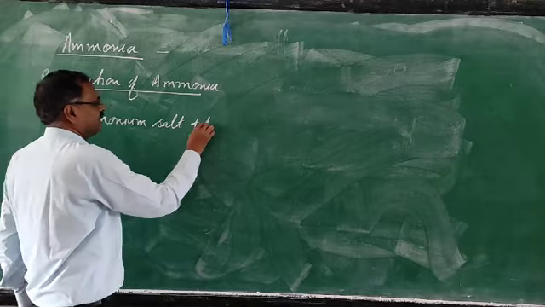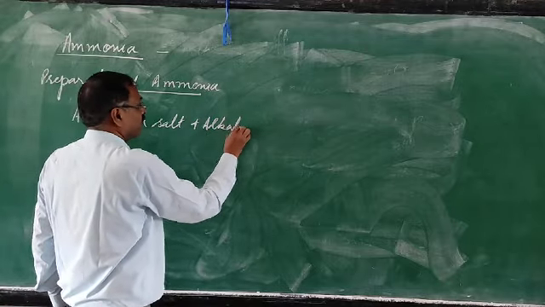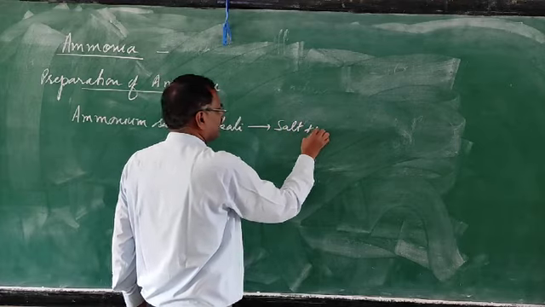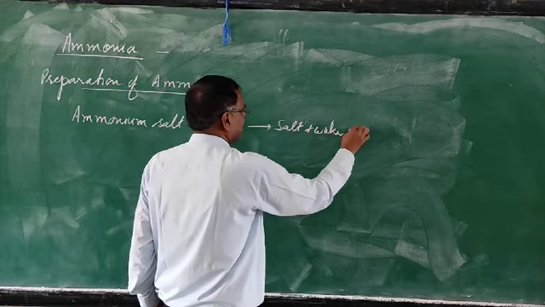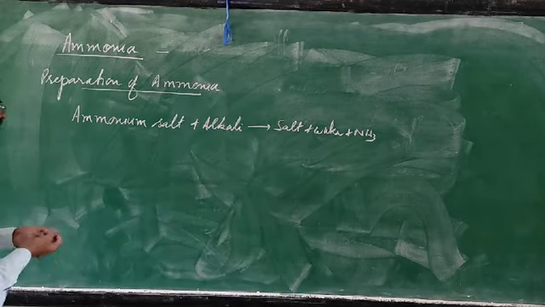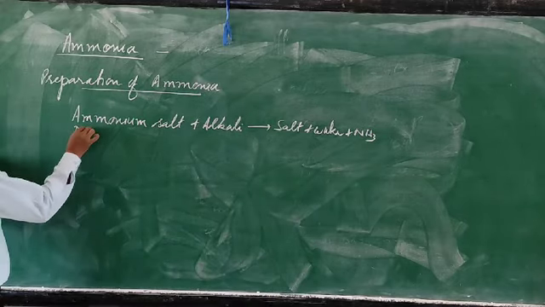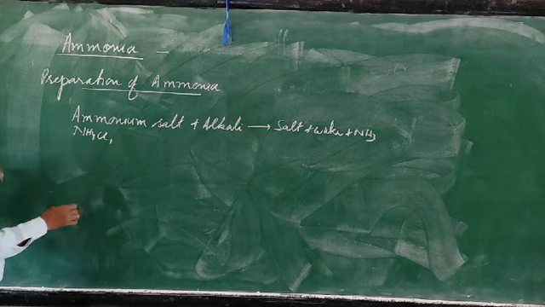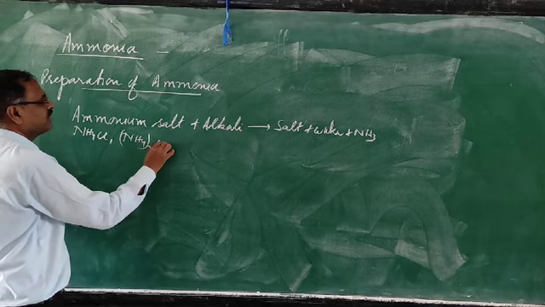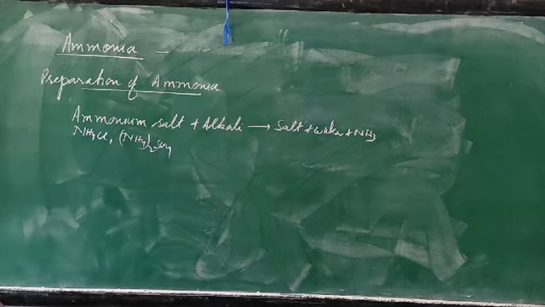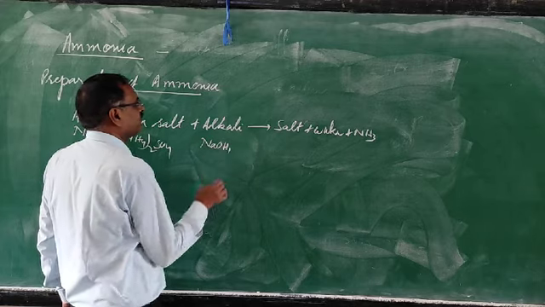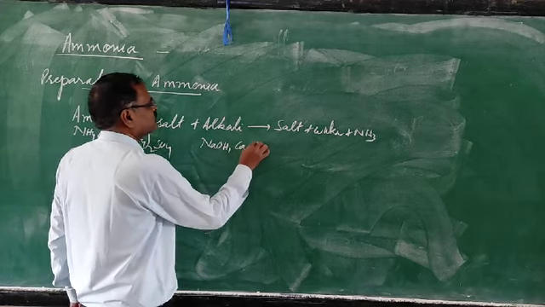Which ammonium salt can we use? Two ammonium salts are there: ammonium chloride and ammonium sulfate. Anyone can be used. Regarding alkali, two are there: sodium hydroxide and calcium hydroxide.